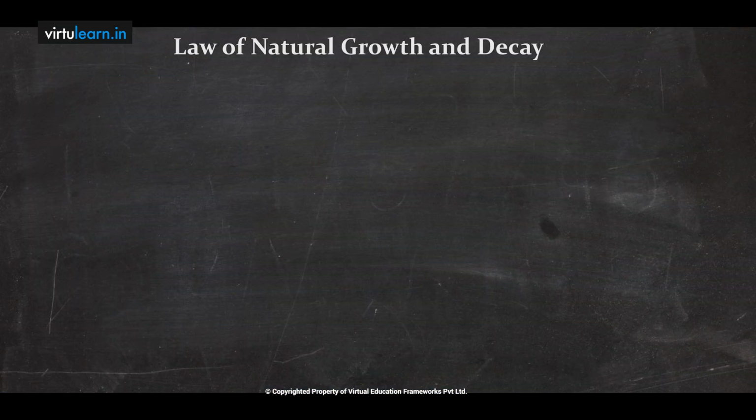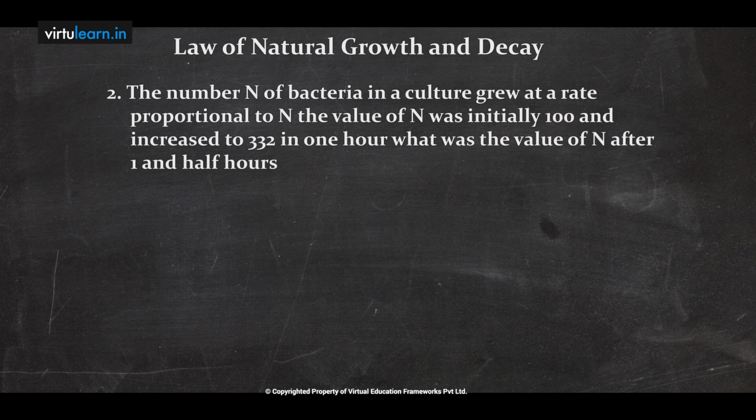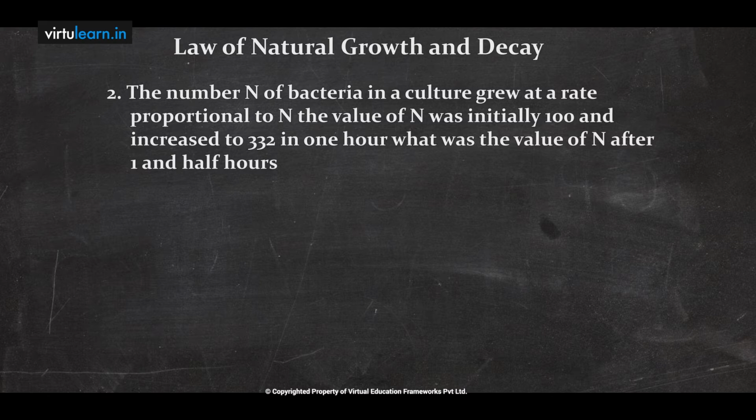Law of natural growth and decay. First problem: the number N of bacteria in a culture grows at a rate proportional to N. The value of N was initially 100 and increased to 332 in 1 hour. What was the value of N, capital N, after 1.5 hours?